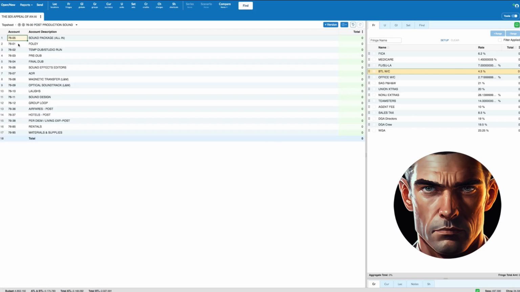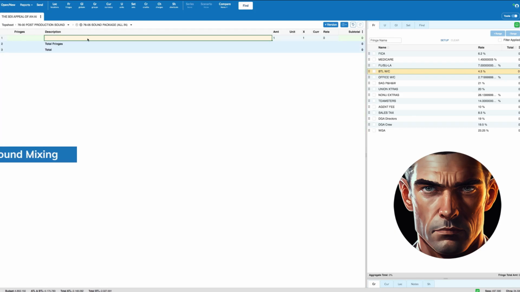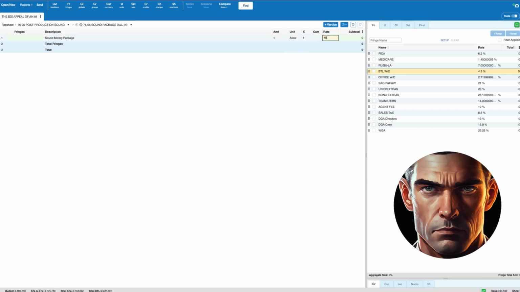Similarly, for our sound mixing needs, we have also allocated a lump sum. $40,000 will be our budget for a comprehensive sound package. This budget will ensure the highest quality sound mixing and audio production for the final product.